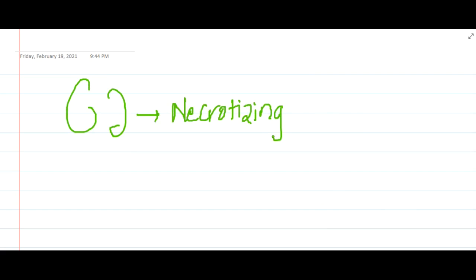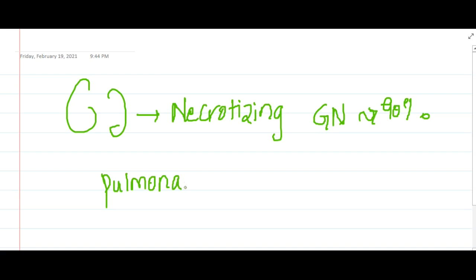If it involves the kidneys, it will result in necrotizing glomerulonephritis, which is seen in almost 90% of patients. If it involves the lungs, it causes pulmonary capillaritis. So these are the important points about microscopic polyangiitis.